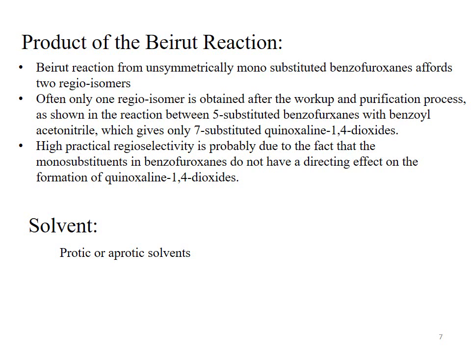Beirut reaction from unsymmetrically monosubstituted benzofuroxane affords two regioisomers. Because I told you in the previous slide, the main component of this reaction is the benzofuroxane N-oxide system.